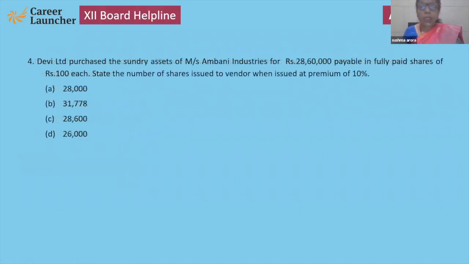Next question. I want everyone to try. This is a question you can see in every CUET mock or CUET paper as well as in CBSE papers, in which they want to know the number of shares or number of debentures. The same concept will be in debentures as well. Children, start please. What will be your answer? Now the answer is 26,000. How is this 26,000 the answer? Here I am going to show you.